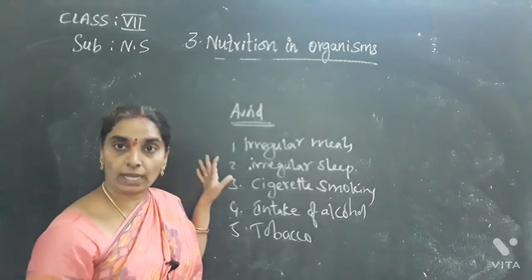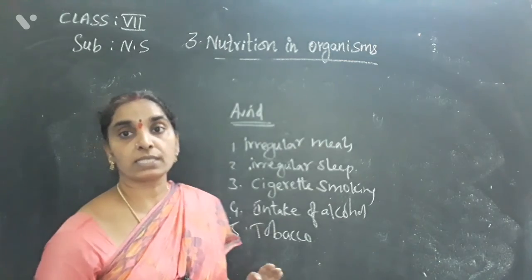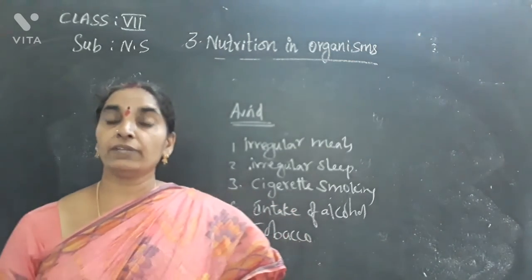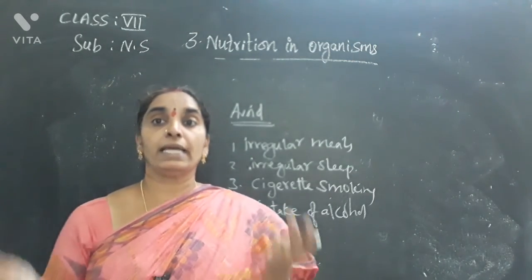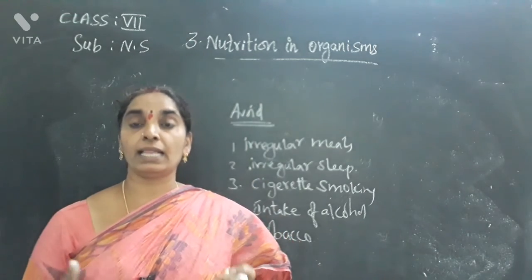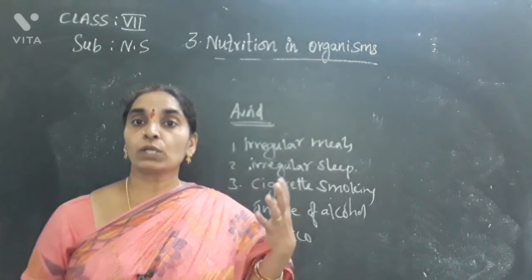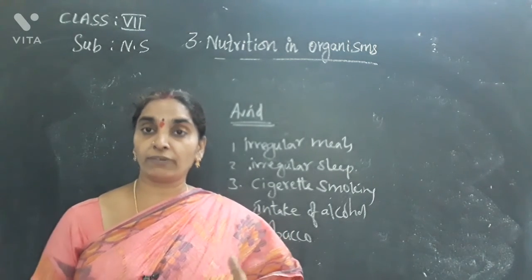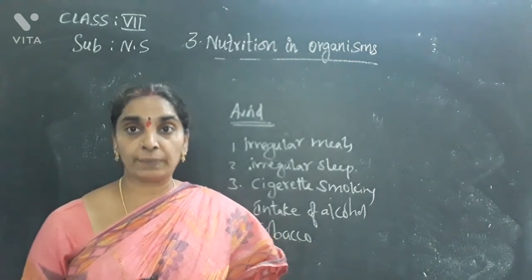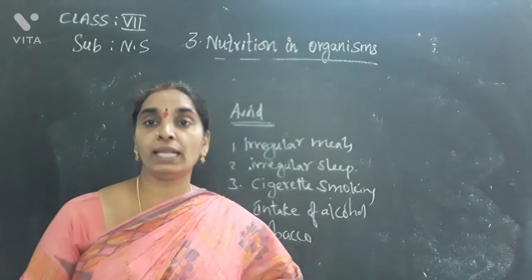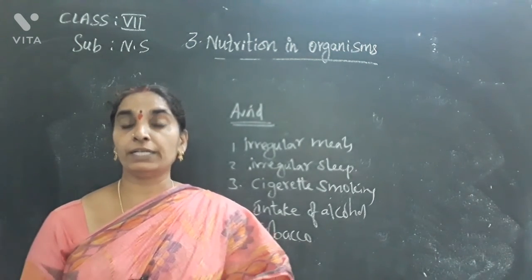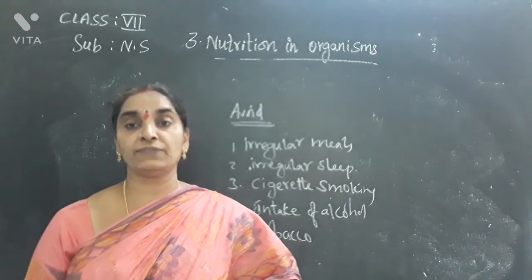So if you avoid these, your digestive system will be healthy. And if your body is healthy, then your mind will be healthy. A healthy body leads to a healthy mind. So practice a good lifestyle. Have good manners and good habits, practice them in your day-to-day life, and continue to have a healthy lifestyle